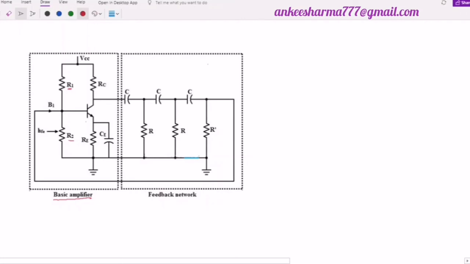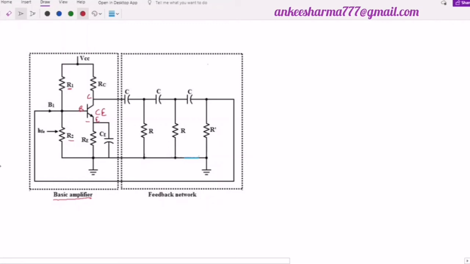Then this is my transistor which is connected in the common emitter configuration. You can see here this arrow is connected to the emitter. This is base and this is collector. So this is common emitter configuration. This RE and CE are connected for the bypass. This C is the bypass capacitor, and the RE is the emitter resistance. This RC is the resistance that is connected at the collector to get the output.